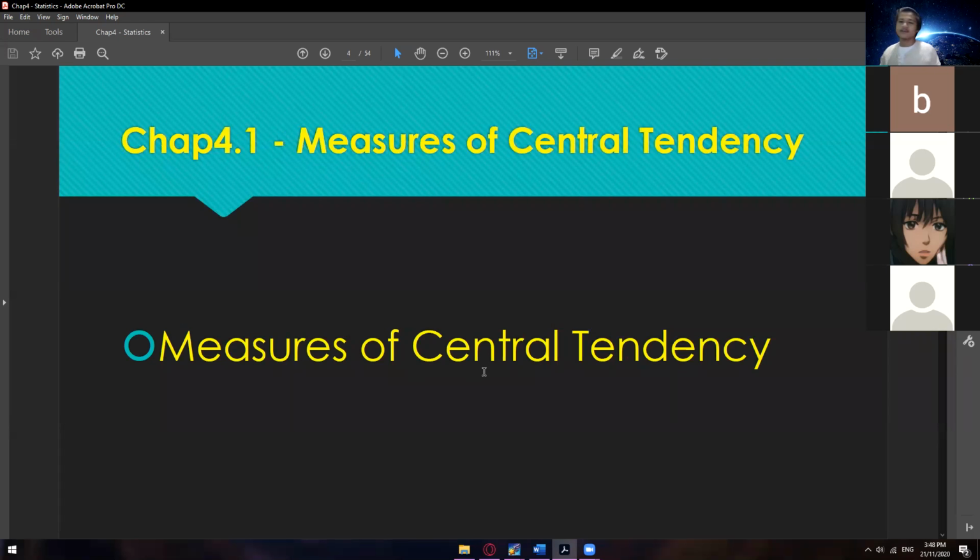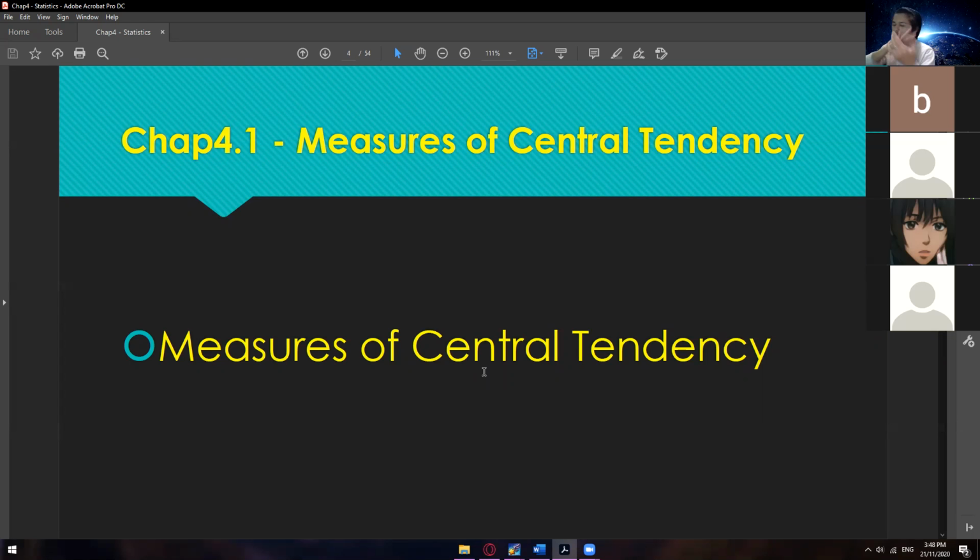Okay? All right, so let's start. Here's the very first thing that you need to know when it comes to statistics. We have the measures of central tendency. Under measures of central tendency, we have three: the mean, the median, and then the mode.